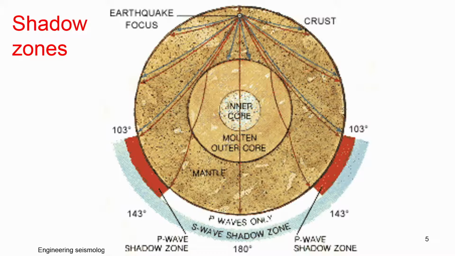It only travels up to this and ends. It does not penetrate further, because this entire part is basically liquid. So, beyond 103 degrees, you will not find any S wave record. That zone is called the S wave shadow zone.